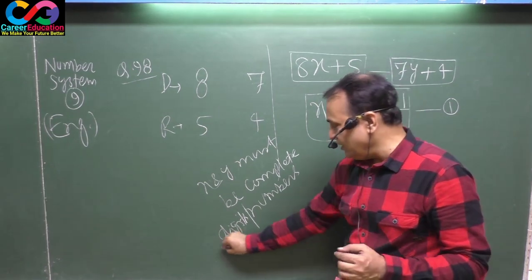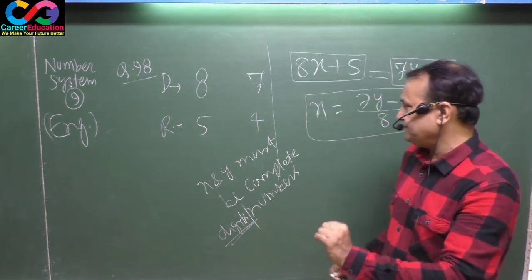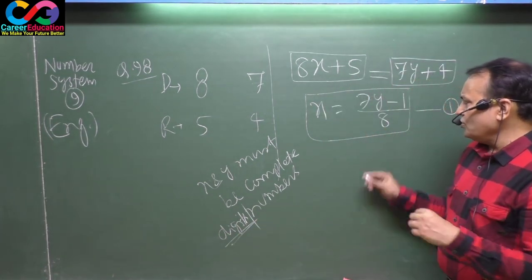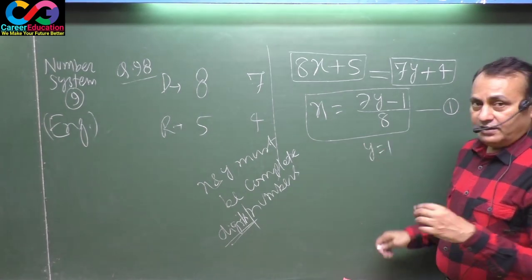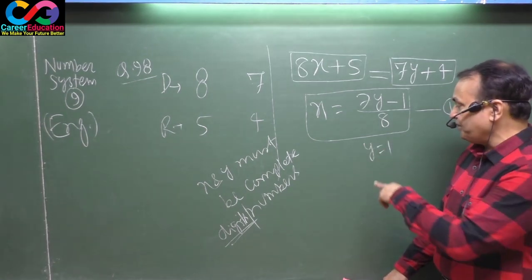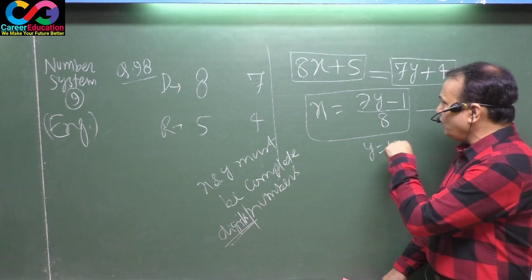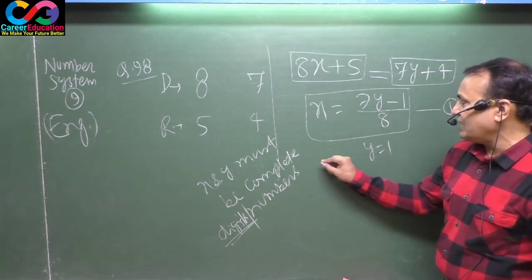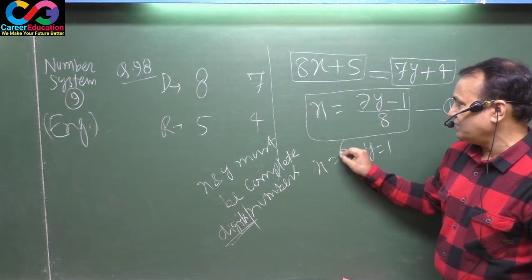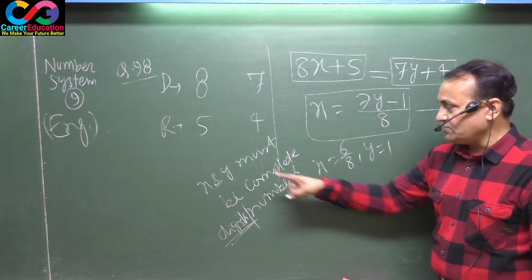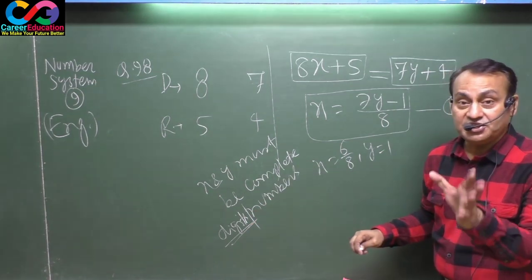Guessing should be done here. If you put the value of y equals 1, that means x will be 6 by 8. This is not possible since x must be a digit.